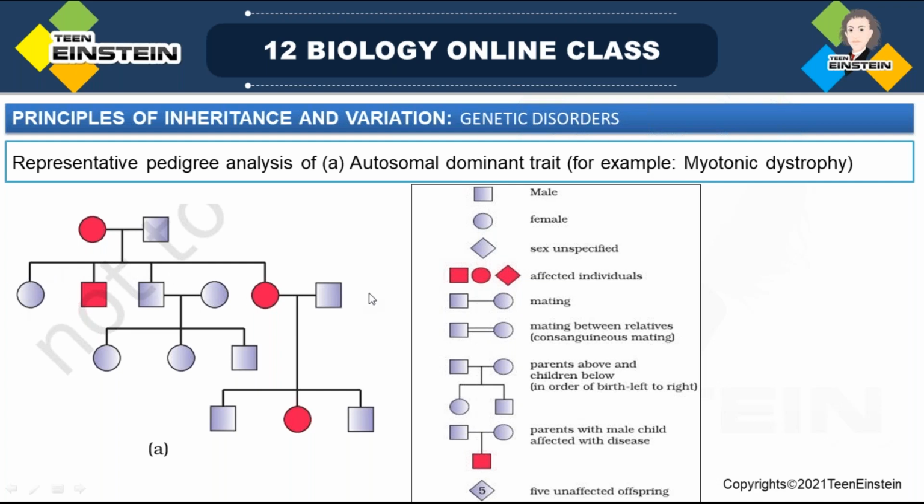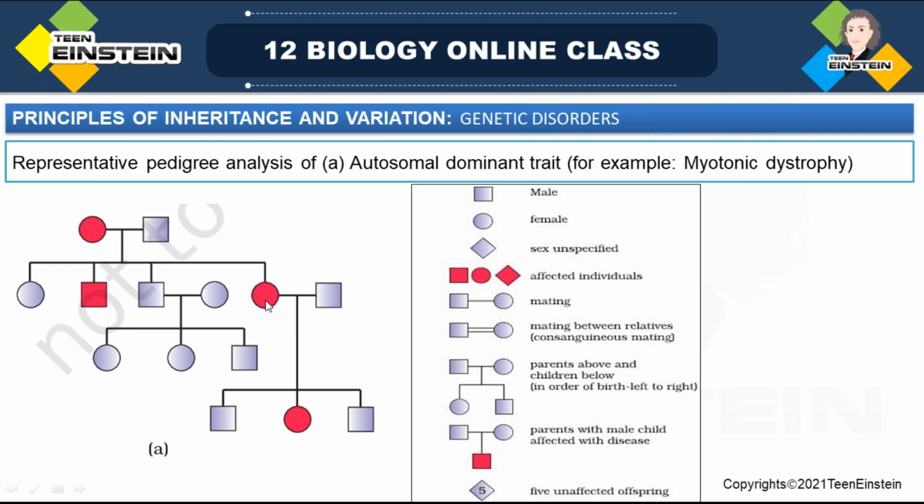generation. From left onwards, we need to check. This is the first child, uninfected, and that is female. Here the second one is an infected male, and then again uninfected. The fourth one is an infected female. And this shows the mating of normal with normal. Both are not infected, so their progeny are without any infection.